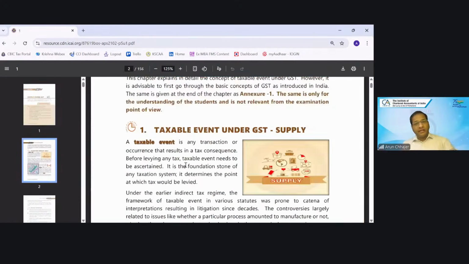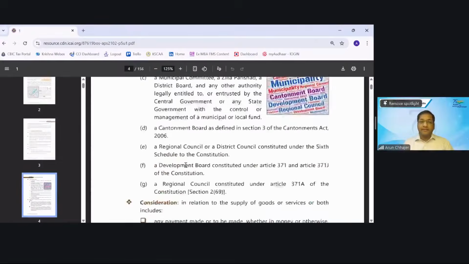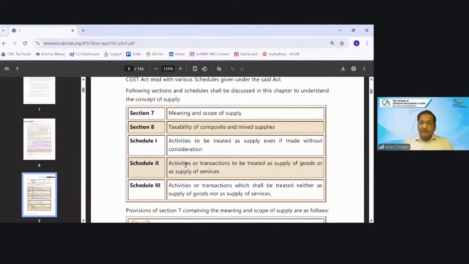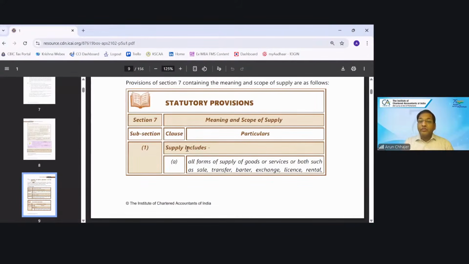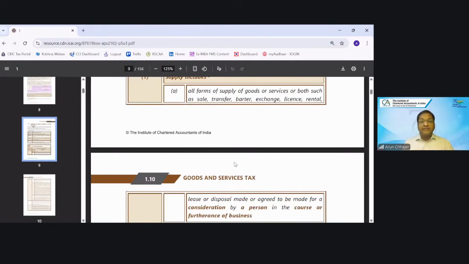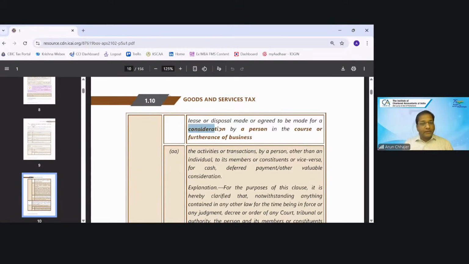If you talk about the supply, the supply has been defined in an inclusive manner. Always remember. What is supply? All forms of supply, and they have given some examples such as sale, transfer, barter, etc. So three important conditions: it should be for consideration, it should be in the course or furtherance of business, and it should be by a person. So consideration and business are the two important conditions.